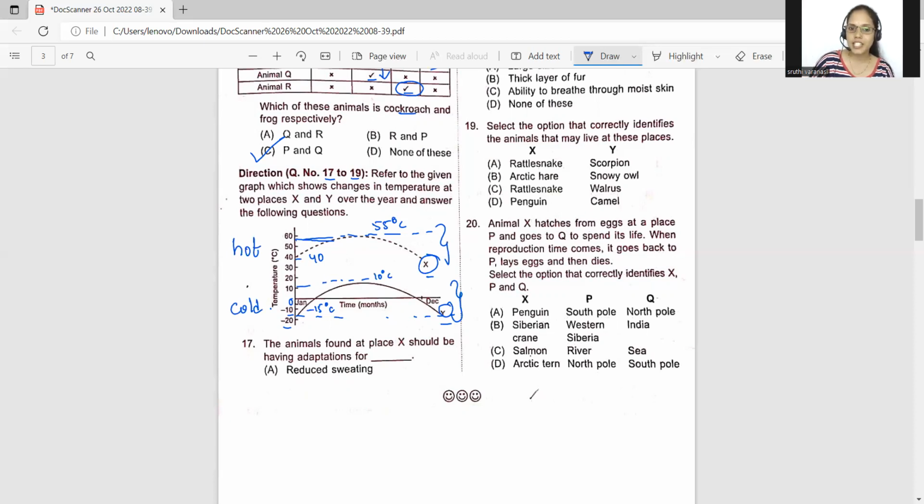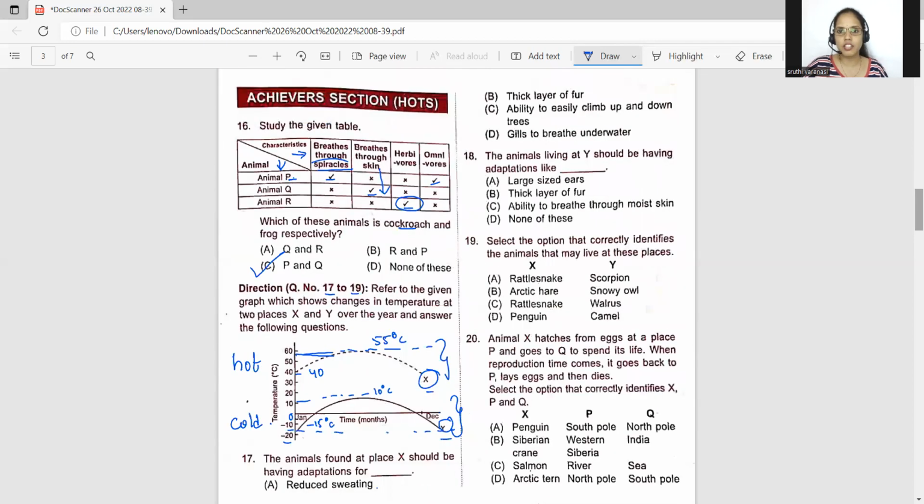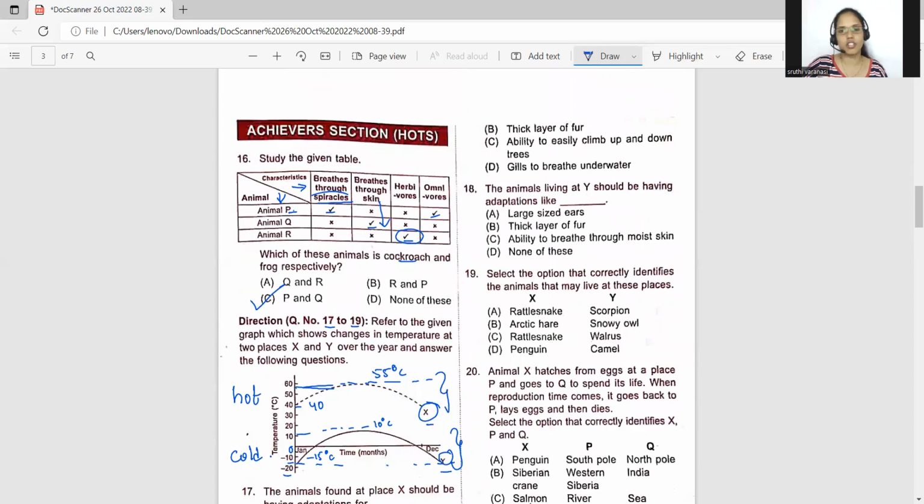Animals found at place X should be having adaptations for. So animals living in hot regions should have reduced sweating. Yes, so that they can prevent water loss. And what are the other things? Thick layer of fur? No, it's already hot. You don't have to have a thick layer of fur or else it will make you feel warmer. So this is wrong.